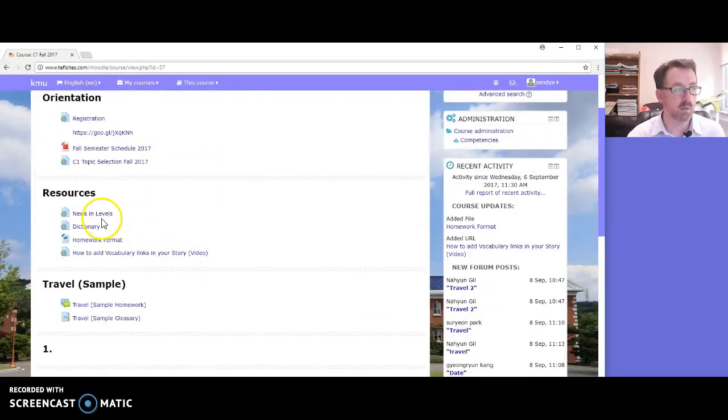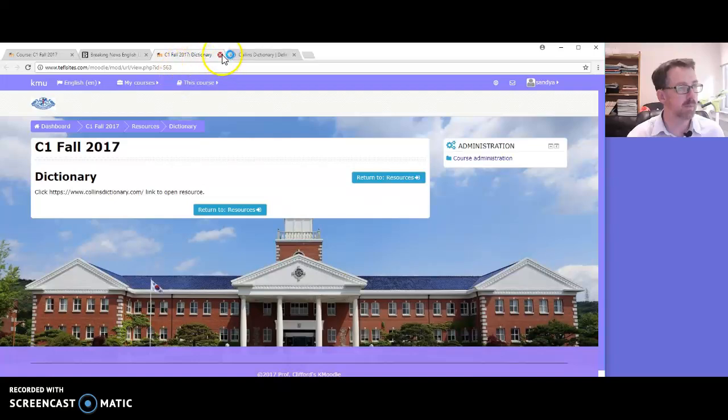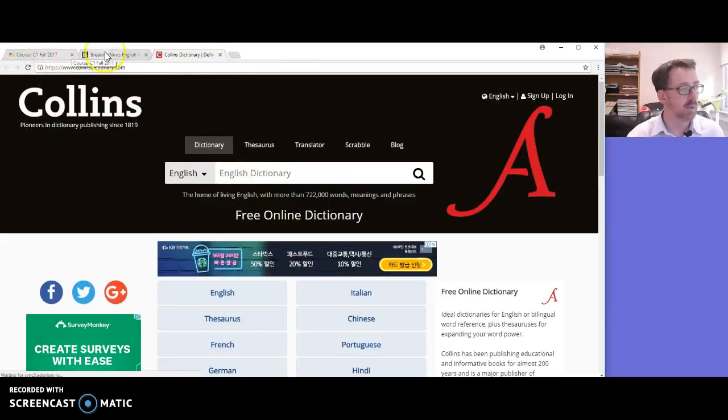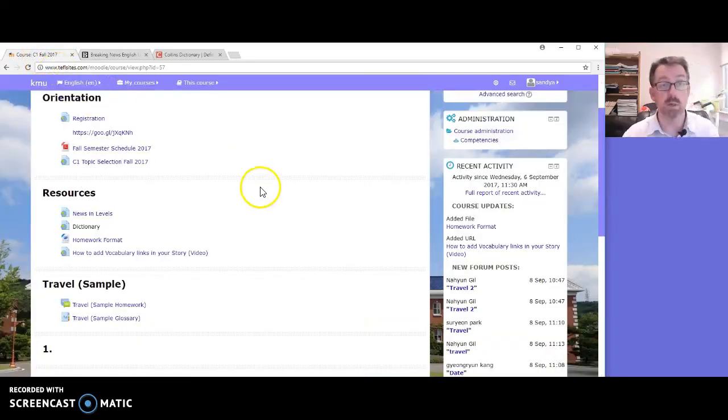Now the first thing I want to do is open up my news and levels. I'm going to open the link in a new tab, just so I can have it ready for later. I'm going to open up my dictionary in a new tab, just so I can have it ready for later. Hold on a second, I think I need to reopen that. Okay. Now, there's my dictionary, there is my news site, there's my homepage for Moodle.